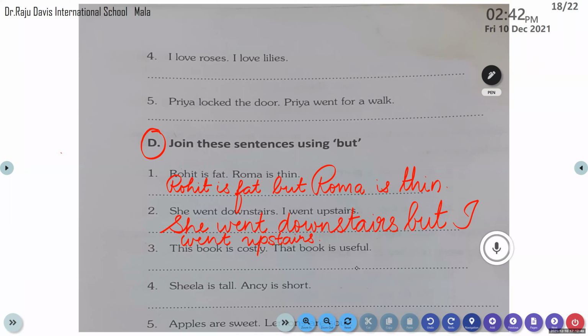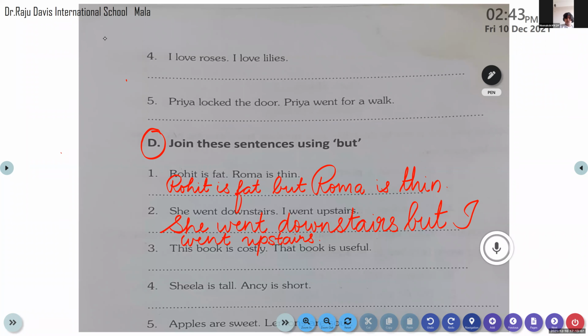Let me call upon Meenakshi. Meenakshi, come on. Do the third question. Your video is off. Okay, okay. I don't know why it's getting off. Okay, then come on.